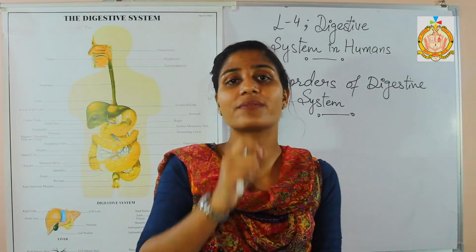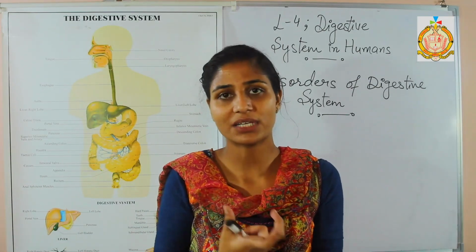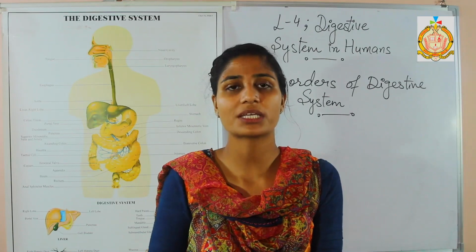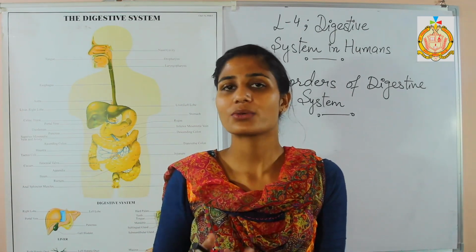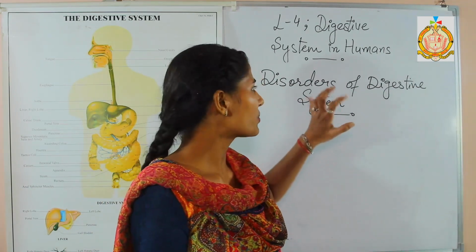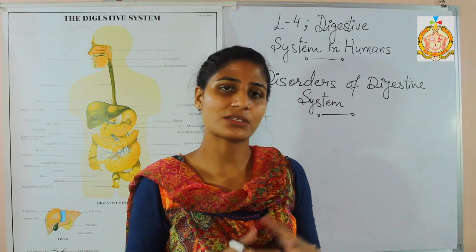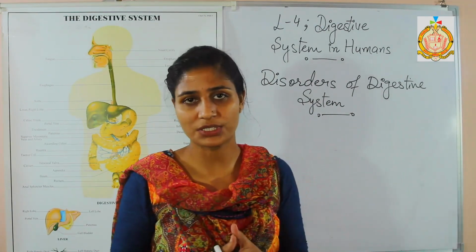Sometimes the person's liver is not able to handle heavy food, meaning you are consuming more food or heavy food. In that sense also indigestion takes place in the body. So this is all about the disorders of the digestive system. First is vomiting, second is diarrhea, and the third is indigestion in the body.